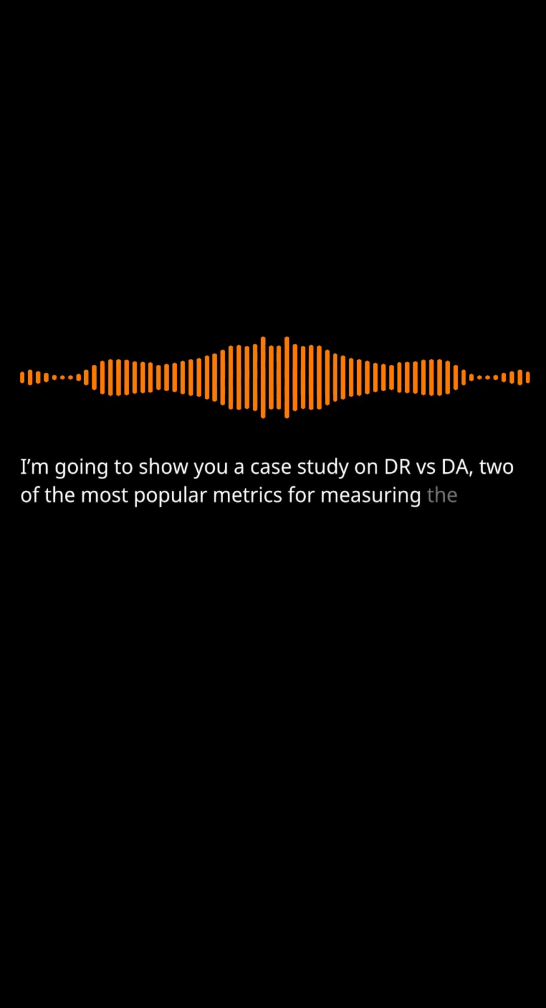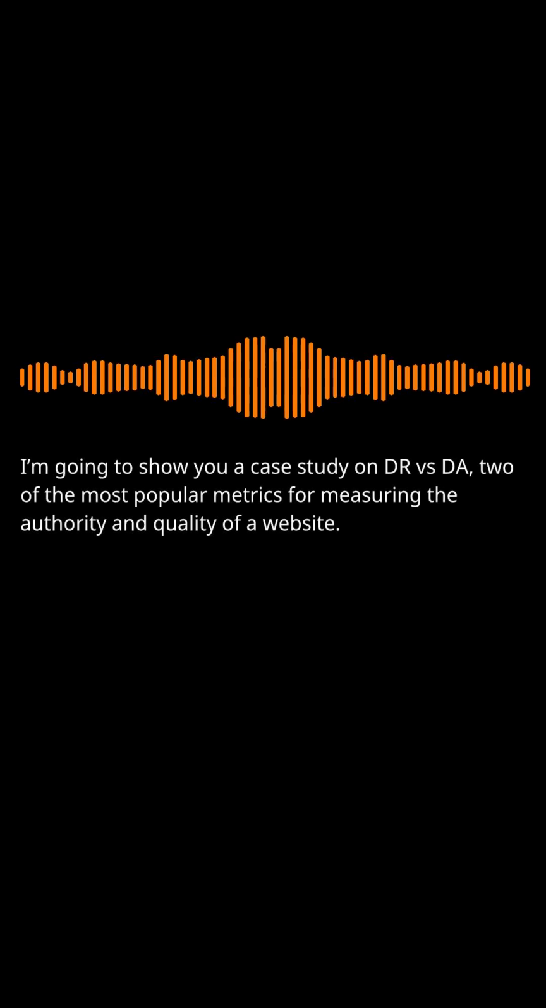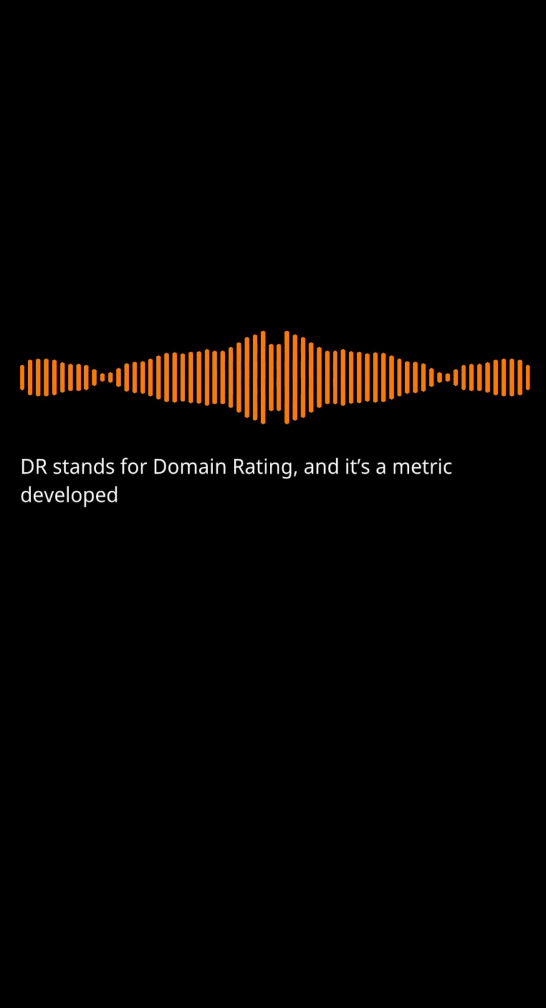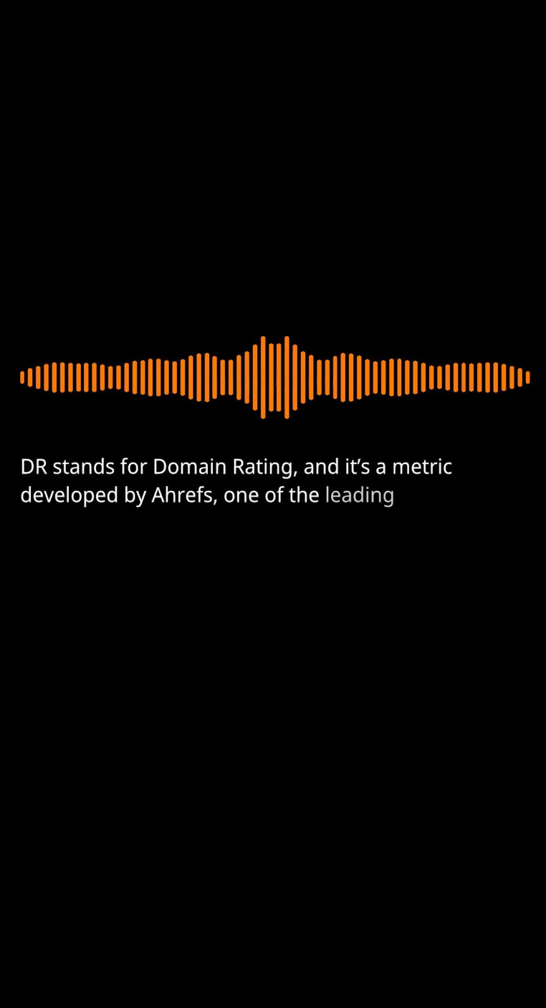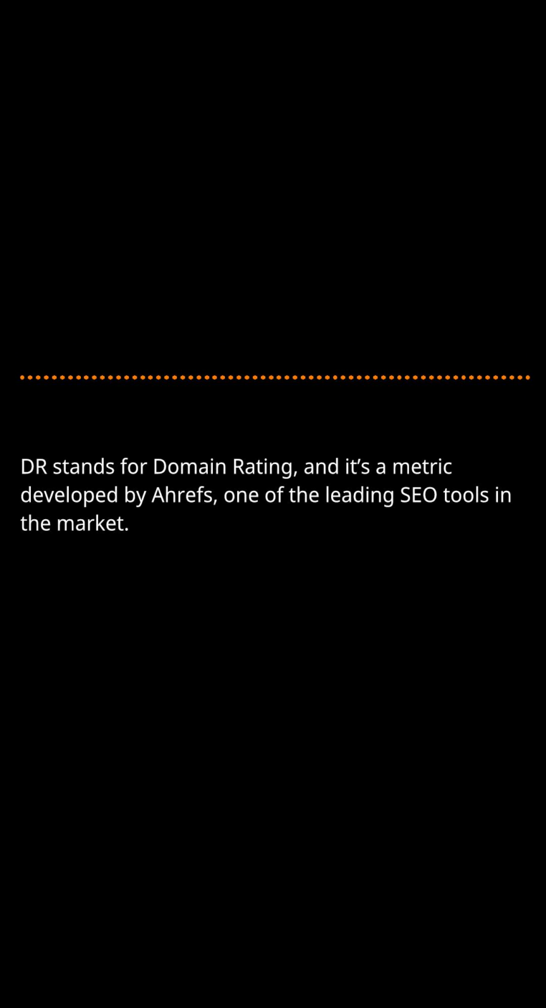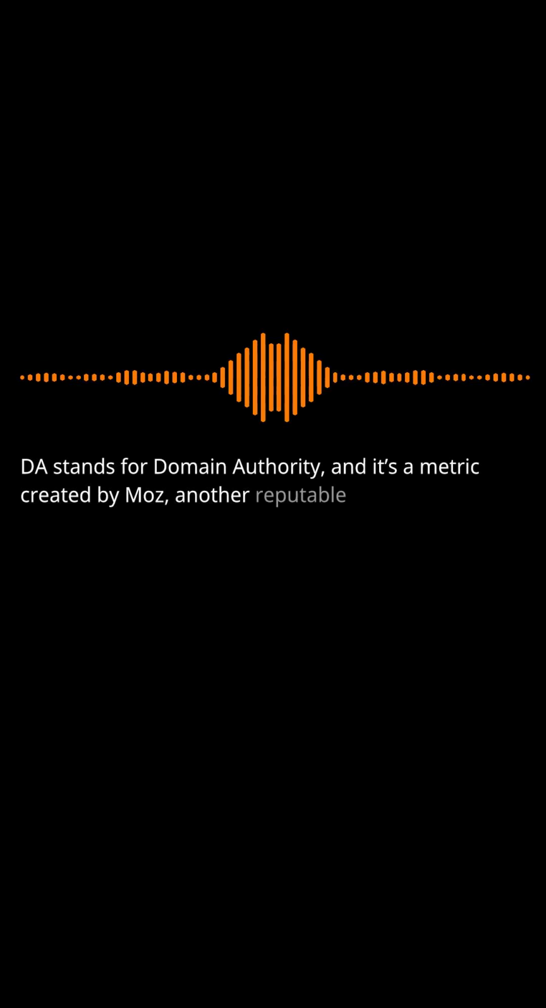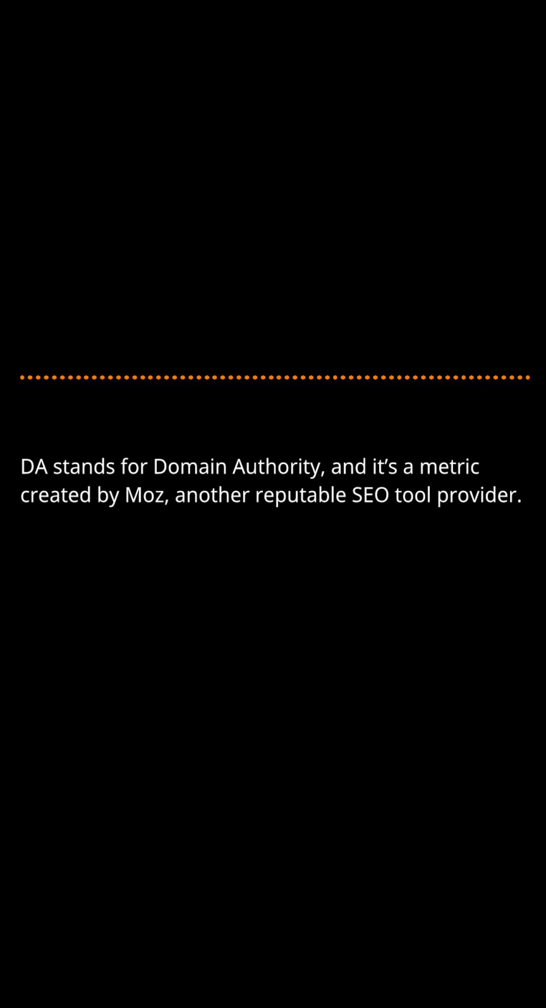In this post, I'm going to show you a case study on DR versus DA, two of the most popular metrics for measuring the authority and quality of a website for link building. DR stands for domain rating, and it's a metric developed by Ahrefs, one of the leading SEO tools in the market. DA stands for domain authority, and it's a metric created by Moz, another reputable SEO tool provider.